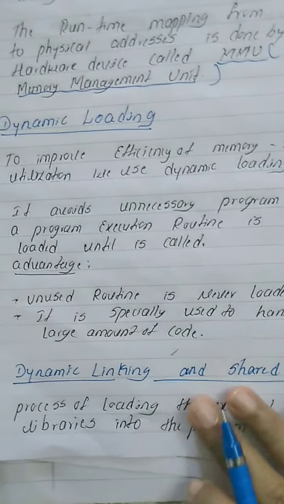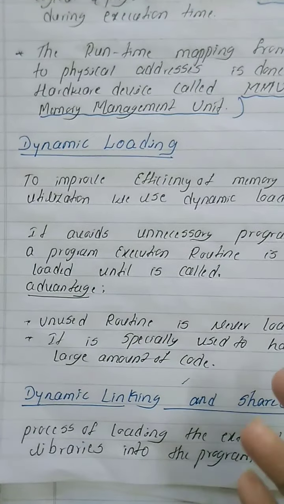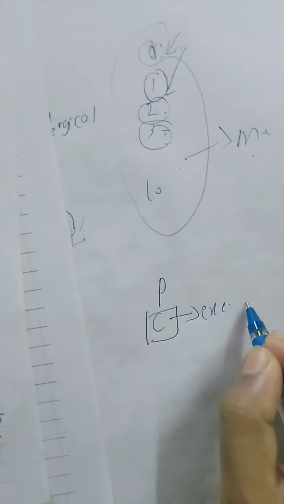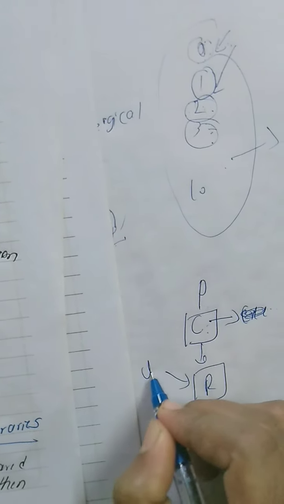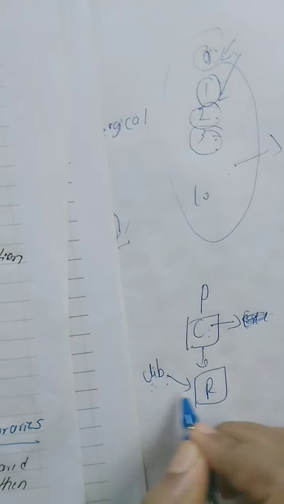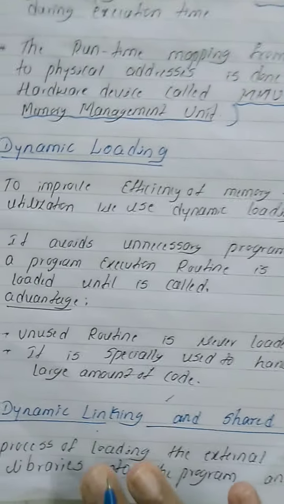What is the meaning of dynamic linking? Dynamic linking is specially taken during runtime. What we are doing here, this is a program, it is compiled. Compiled will give what? It will give the executable file. Okay, it is compiled, now going for a run. During a run we are going to link some libraries, am I right or wrong? stdio, conio.h, some libraries. This is done by using dynamic linking. During runtime, dynamic linking links some external libraries to execute this program, that is called dynamic linking.